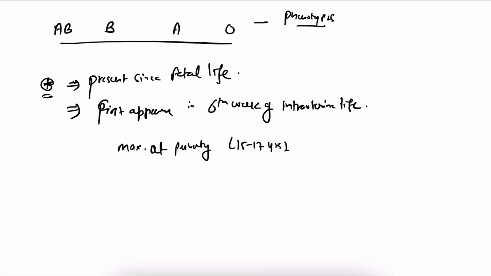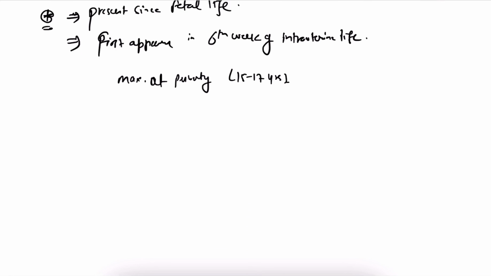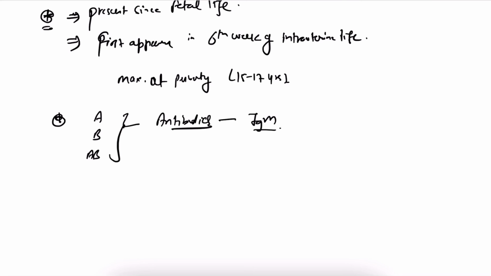One more thing I should tell you, that if we are having antigen, suppose A antigen, B antigen, or AB antigen, we have antibodies also, and these antibodies are from the IgM class.